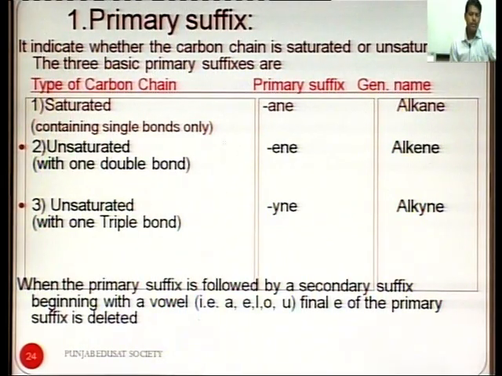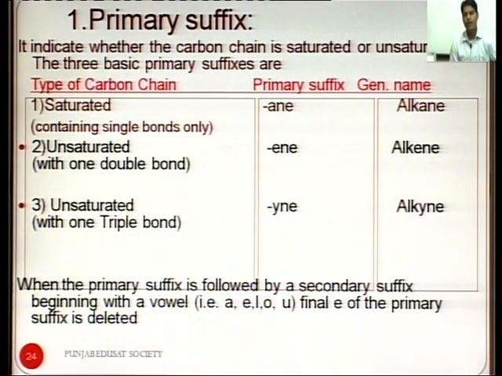If the carbon chain has only single bonds, that is a saturated hydrocarbon, and the primary suffix is ane, for example methane, ethane, propane, butane. If in the carbon chain any two carbons have a double bond, then the primary suffix is ene, attached after the word root, for example ethene, propene, and the general name is alkene.